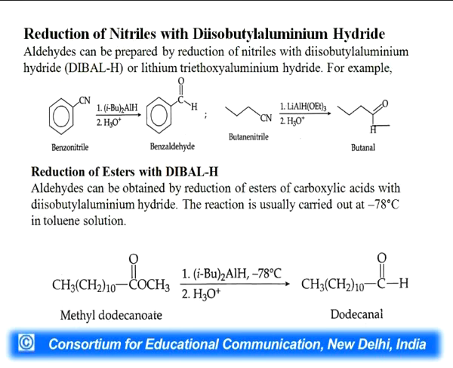Reduction of nitriles with diisobutylaluminium hydride. You can see in the reaction that benzonitrile is reduced to benzaldehyde, butanenitrile to butanal. Reduction of esters with diisobutylaluminium hydride. Aldehydes can be obtained from esters of carboxylic acid with diisobutylaluminium hydride, in short DIBAL-H, and the reaction is carried out at -78 degrees Celsius in toluene solution. So, when we reduce methyl dodecanoate with DIBAL-H, it will give you dodecanal.